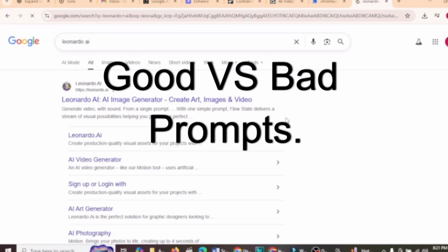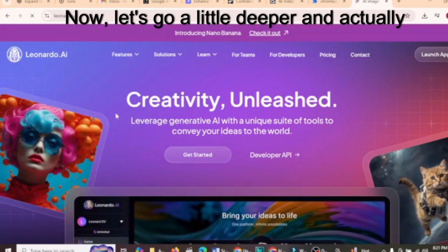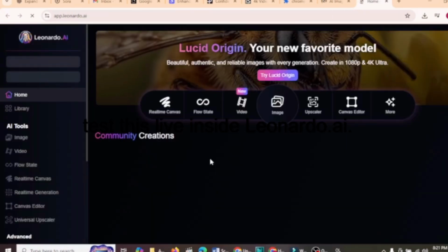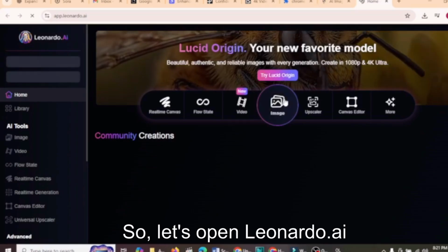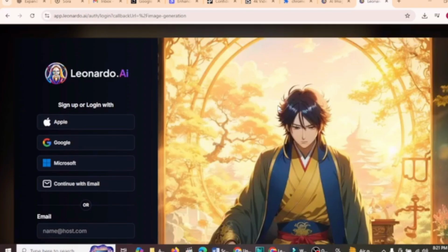Good versus bad prompts. Leonardo practical demo. Now, let's go a little deeper and actually test this live inside Leonardo.ai. So let's open Leonardo.ai and head over to the image generation section.